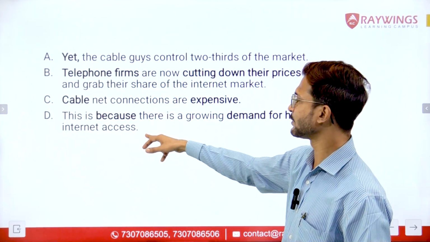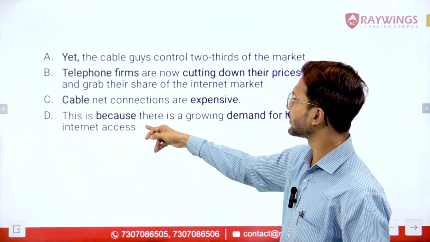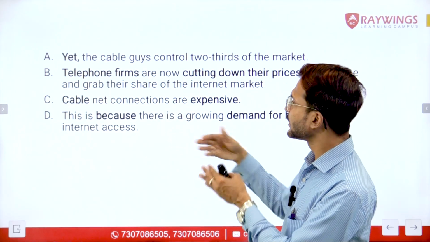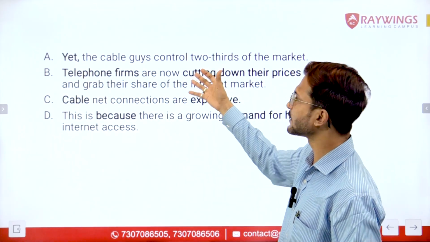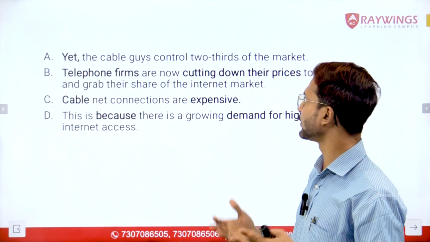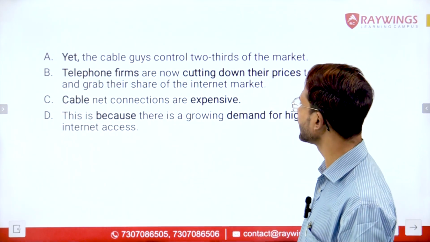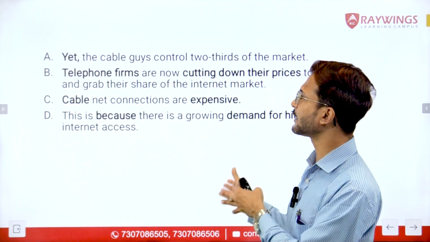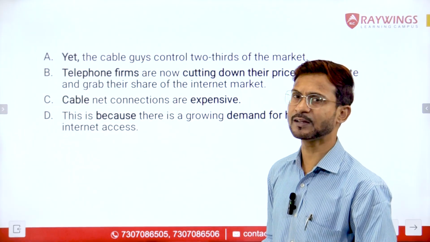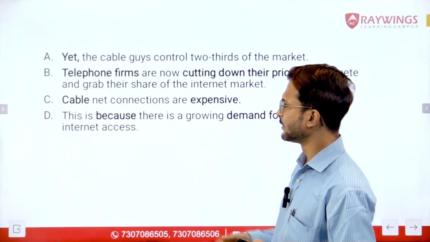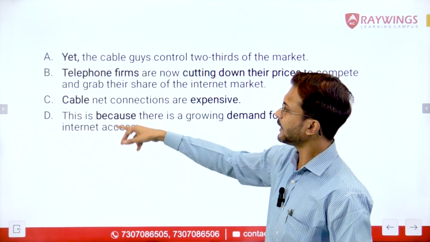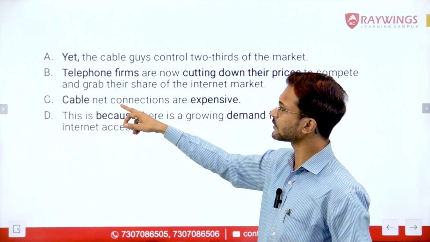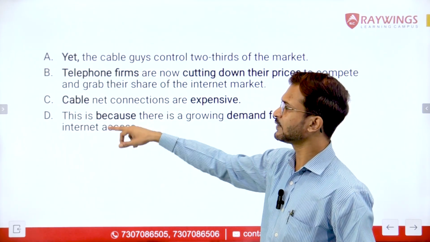Now if we look at sentence number D, which we are left with, it says this is because there is a growing demand for high speed internet access. Now we have talked about cable net connections being expensive. Further we say that even then the cable guys control a major portion, that means two-thirds of the market. Now why is this happening? Because there is a growing demand for high speed internet access. That means cable net connections are providing high speed internet access, right? So we can have AD also as one of the mandatory pairs. So we have got two mandatory pairs here now. First is CA and another one is AD.